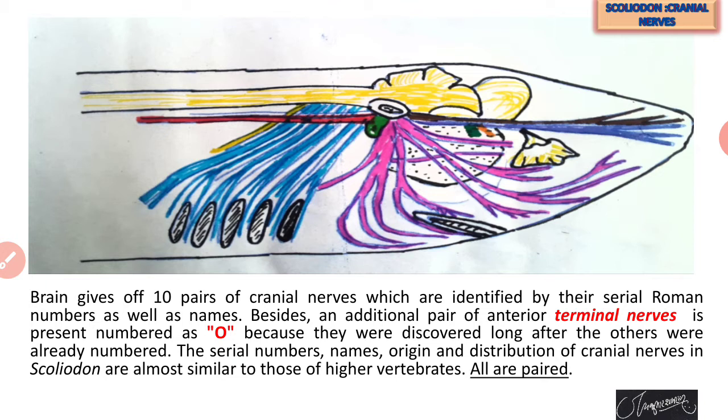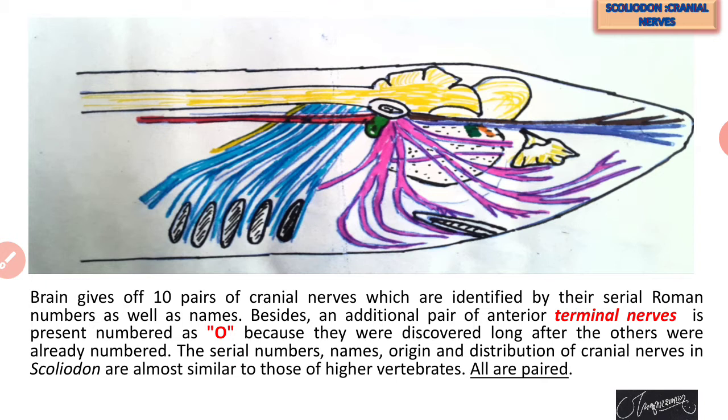cranial nerves are found, and these 10 pairs of cranial nerves are given a particular Roman number. By that number, we can determine the particular type of cranial nerve. So, the brain gives off 10 pairs of cranial nerves. Cranial nerves means the nerves which arise directly from the brain, or the nerves which have a direct connection with the brain. These cranial nerves have a particular Roman number as well as a name. So, with the help of the Roman number or the name, we can determine which nerve is connected with which part of the body.